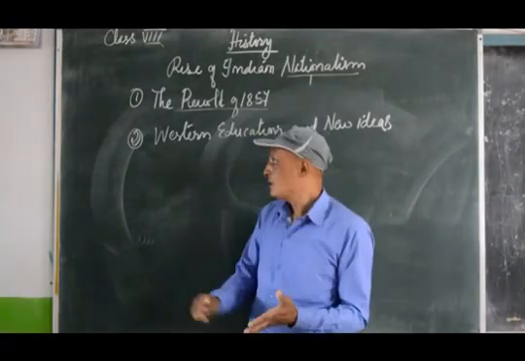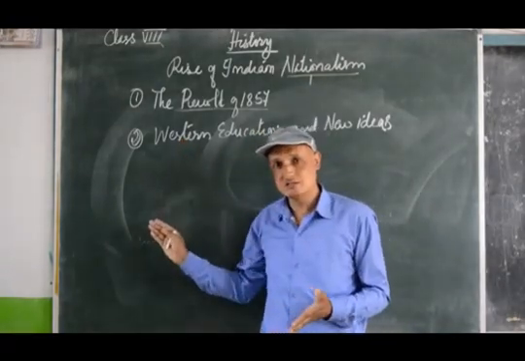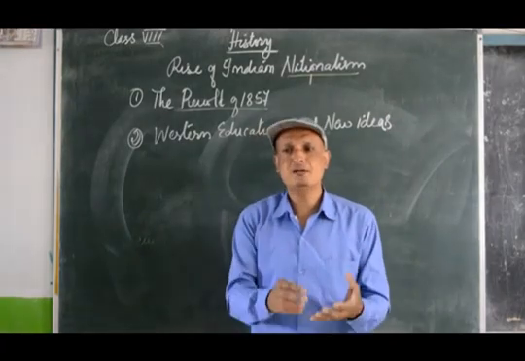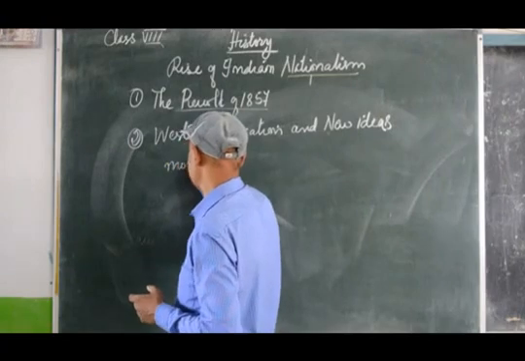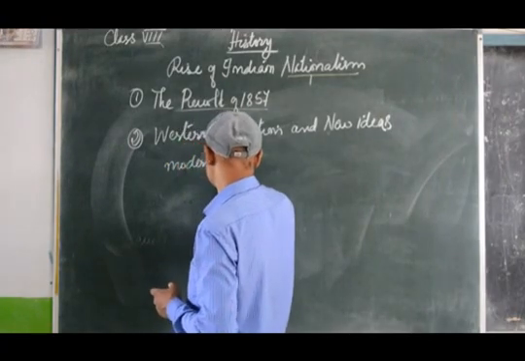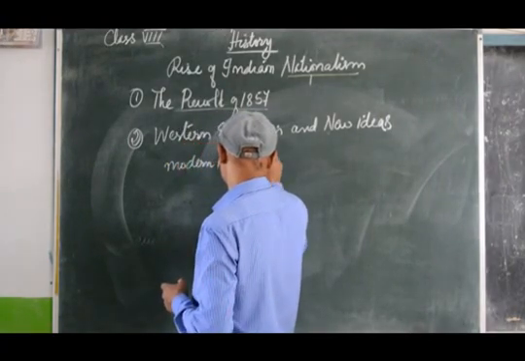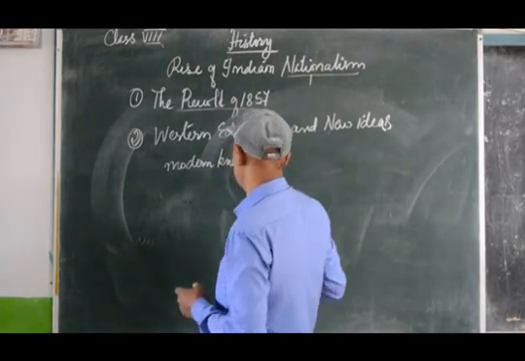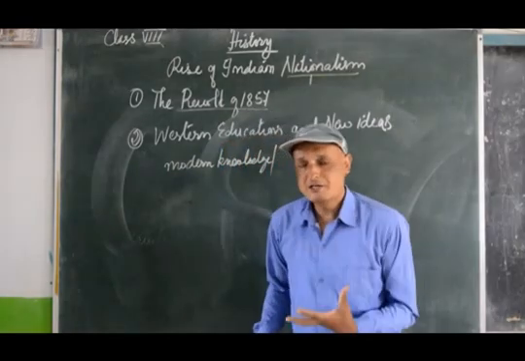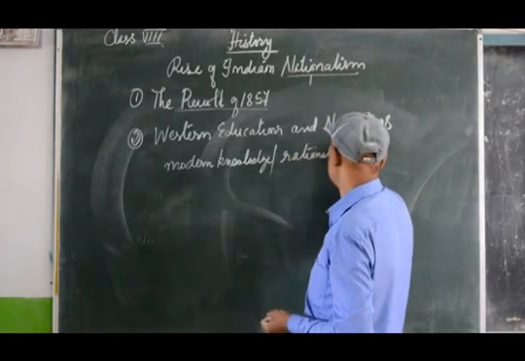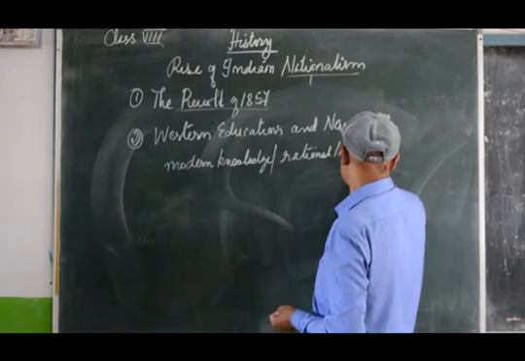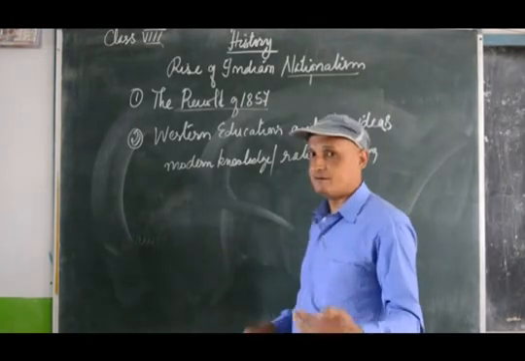Why? Because of Western education, people started gaining modern knowledge. Now, the spirit of rational thinking started developing.